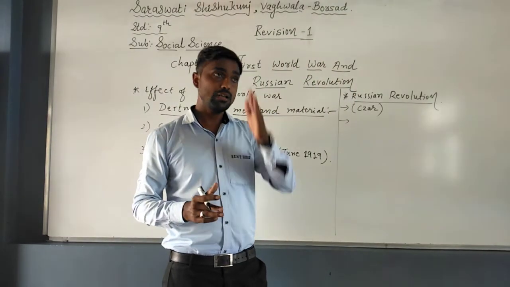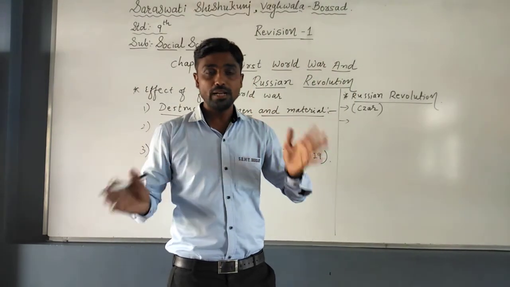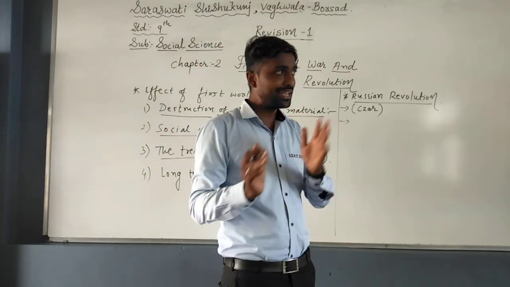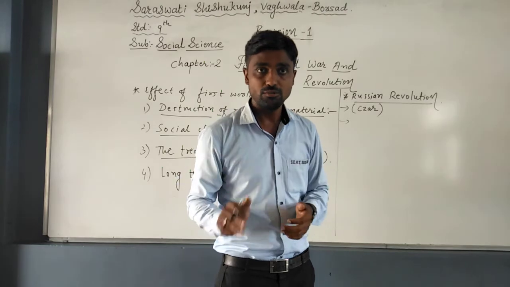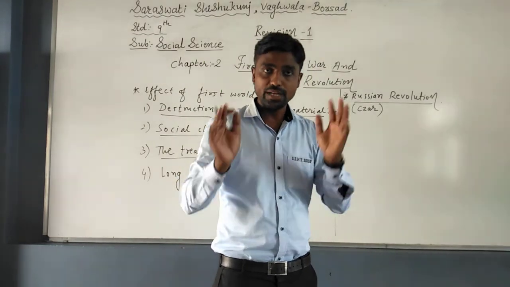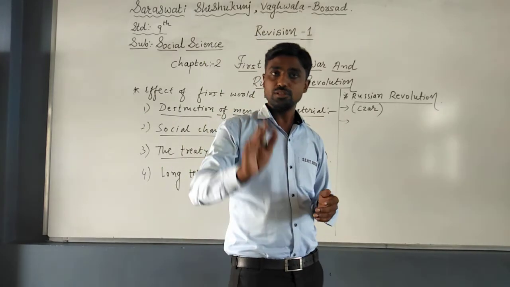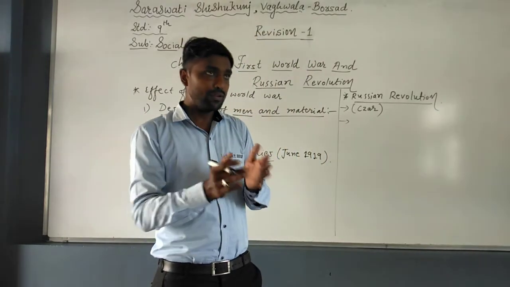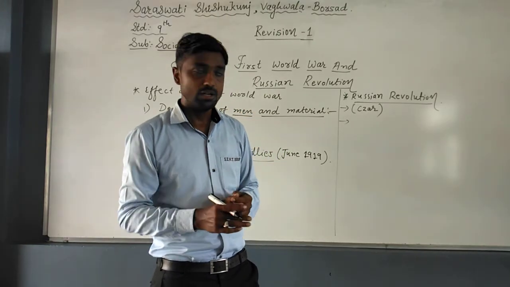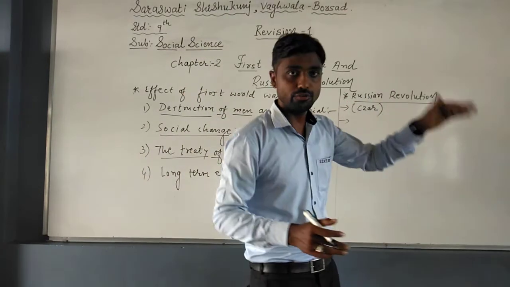Finally, the Tsardom, the power of the Tsar, fell down. The Tsar had ruled over Russia for more than 300 years, and finally that power fell. Now the power was transferred to the Menshevik group, or the Bolshevik. That's why it is called the Russian Revolution.